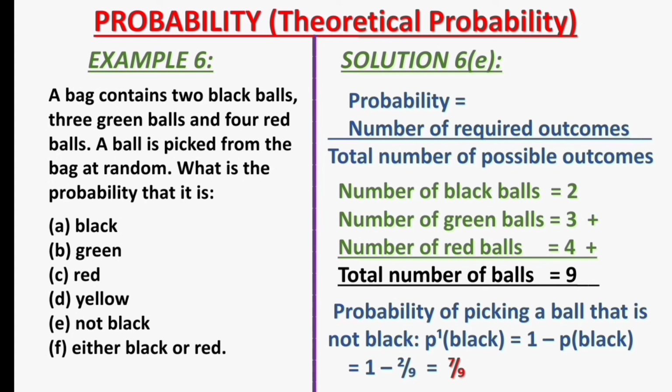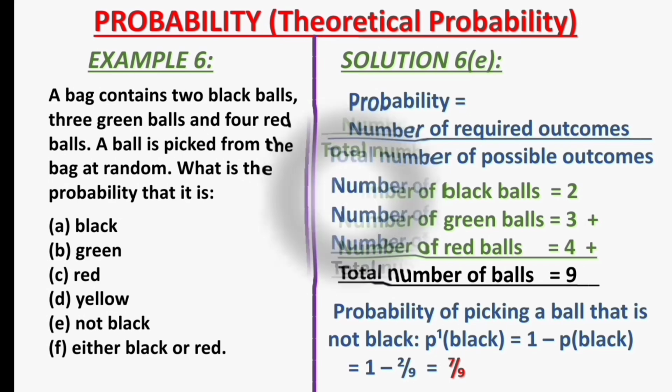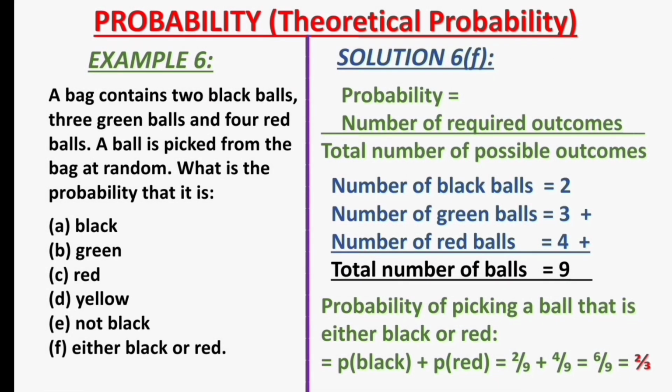Lastly, can you provide a solution to question 6f, which is the probability of picking either a black or a red ball? Let's see if you can. For the solution to question 6f, the probability of picking a ball that is either black or red is the probability of picking a black ball plus the probability of picking a red ball.